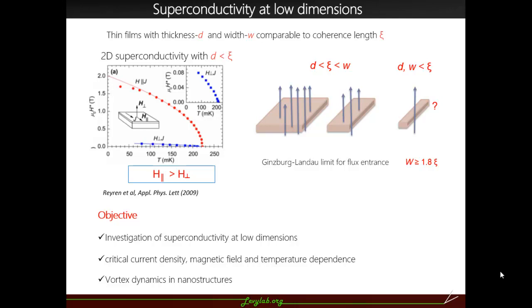Depending upon the width and your thickness, it defines how the flux enters into your system. According to Ginzburg-Landau theory, a vortex, when a magnetic field is applied, only enters when the thickness is greater than 1.8 times the coherence length. So our objective is to reduce not only the thickness but also the width of the devices, and see what happens in the lower dimensions and crossover regime. We wanted to investigate critical current, critical field and TC dependence with respect to the width.